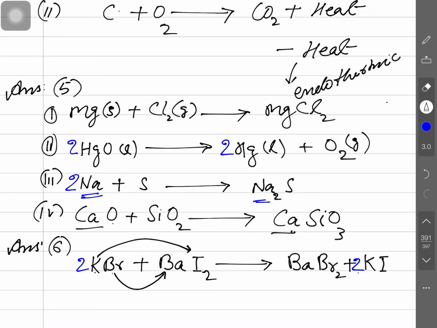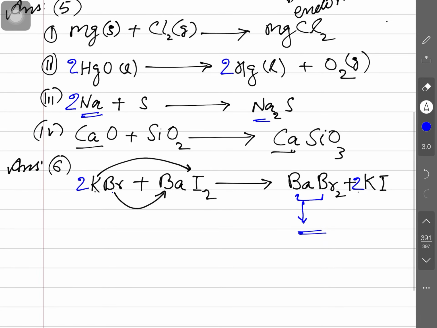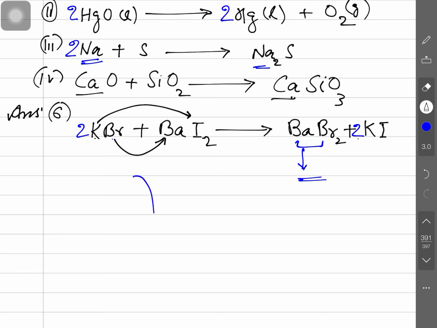Is that clear? So now which is more massive? I think this substance is massive, so this will deposit on the bottom of the test tube. Clear? There is a test tube; you see a picture of that. We can take it here also. I can show you the reaction here.